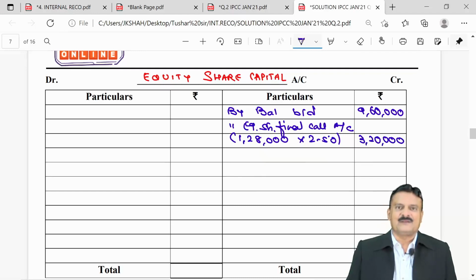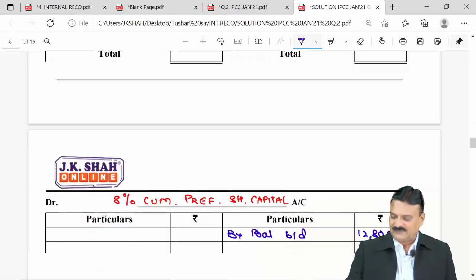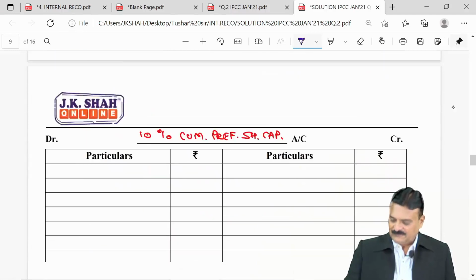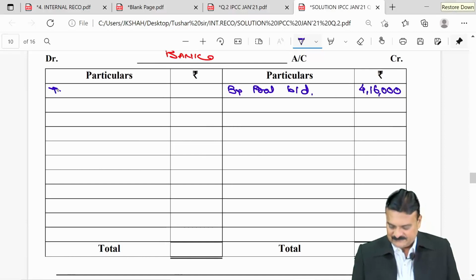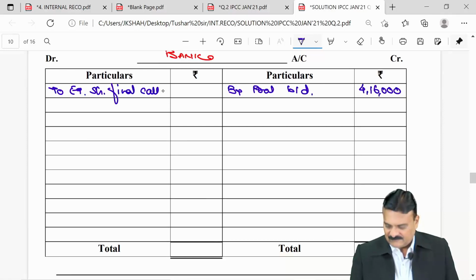Second entry, receiving the final call: bank account debit to equity share final call. So bank account debit side, to equity share final call account, 3,20,000, receiving money.